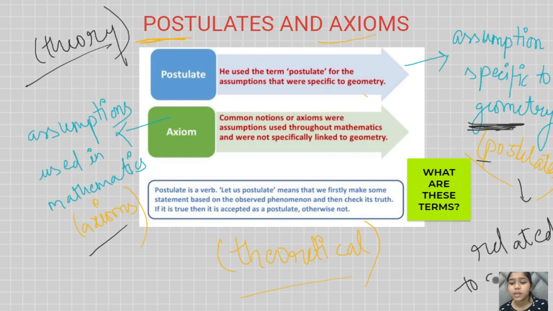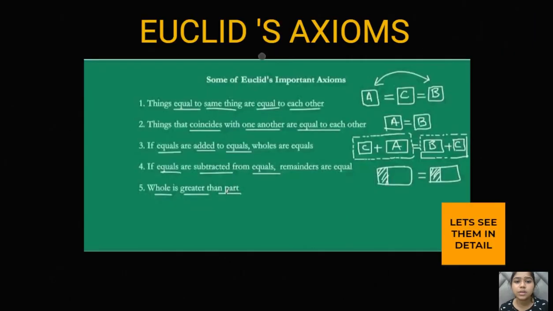Then axioms, these are those terms which can be used in the whole of mathematics. They can be geometry, they can be probability, they can be number line, real numbers, algebra, they can be anything. So axioms include all of them, and postulates only include geometry within them, right? This is what we call postulates in exam. There is nothing to understand in this. You just have to go through the next slide where we'll learn about certain Euclid's axioms.